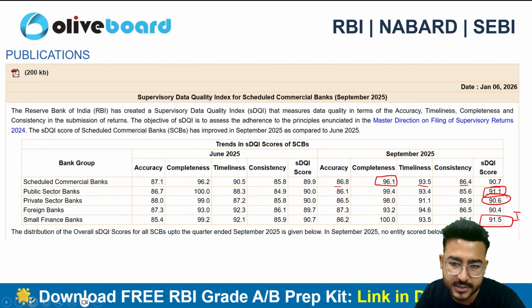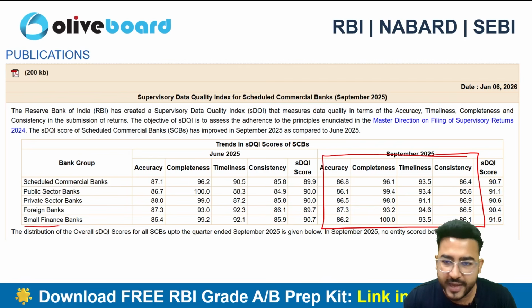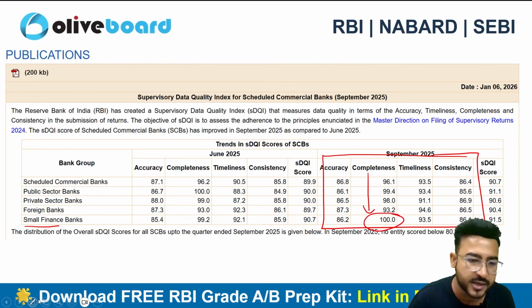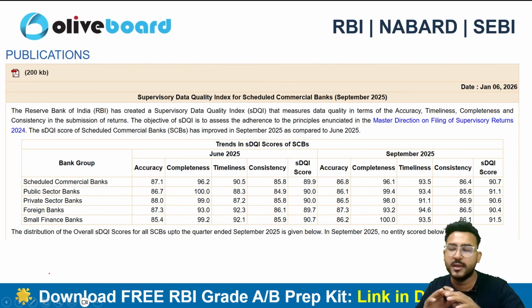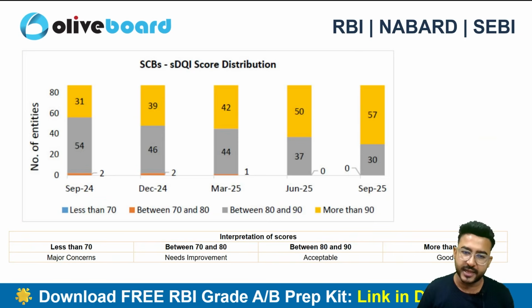On the parameter side, only small finance banks are scoring 100 in completeness, the highest score, 100 out of 100. No miss-outs, so that's a very amazing score.